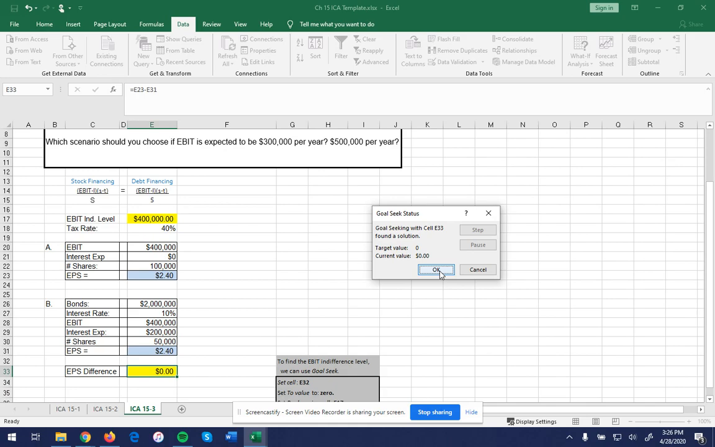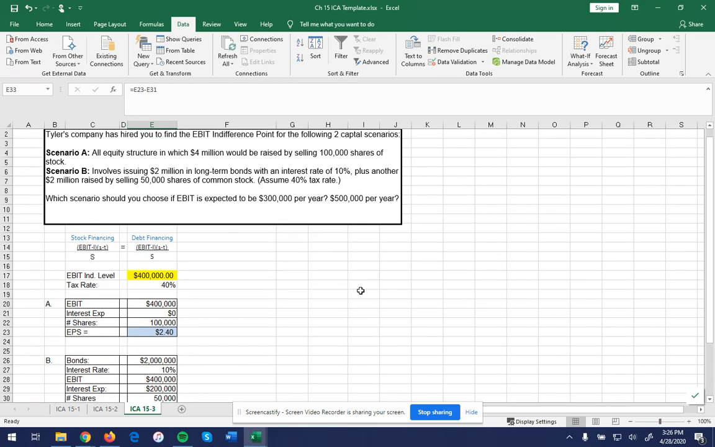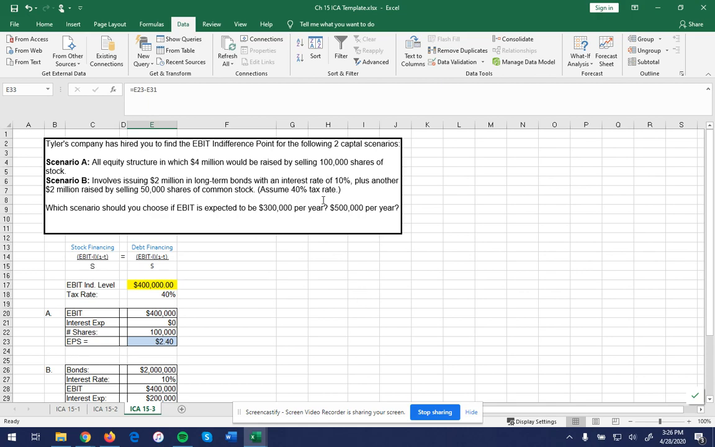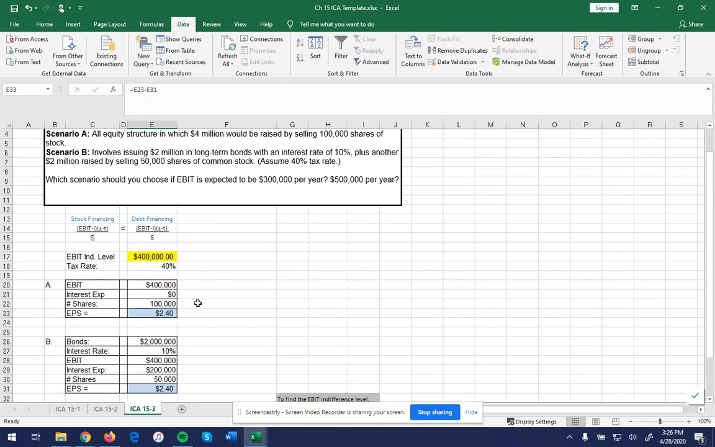So it shows us actually the EBIT indifference level is $400,000. Okay, so that's what we have. That would give us our answer to A and B. So the indifference point between these two structures would be $400,000. Which scenario would we choose if EBIT is expected to be $300,000 per year?